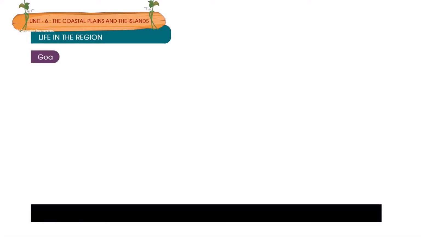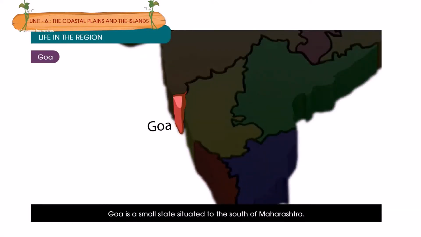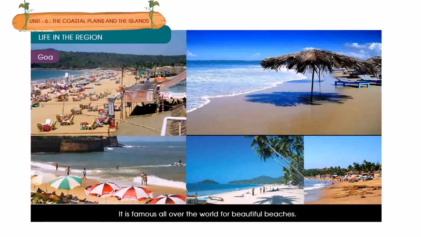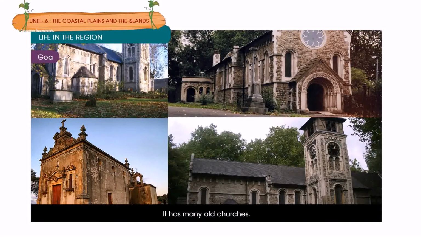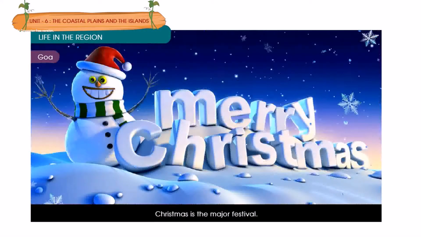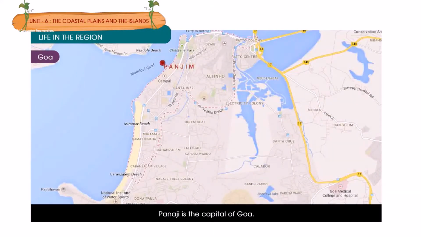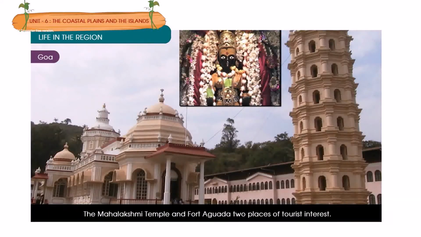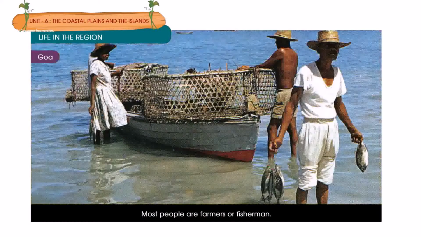Goa. Goa is a small state situated to the south of Maharashtra. It is famous all over the world for beautiful beaches. It has many old churches. The most famous of them is the Church of St. Francis Xavier of Assisi. Christmas is the major festival. Panaji is the capital of Goa. The Mahalakshmi Temple and Fort Aguada are two places of tourist interest. Most people are farmers or fishermen.